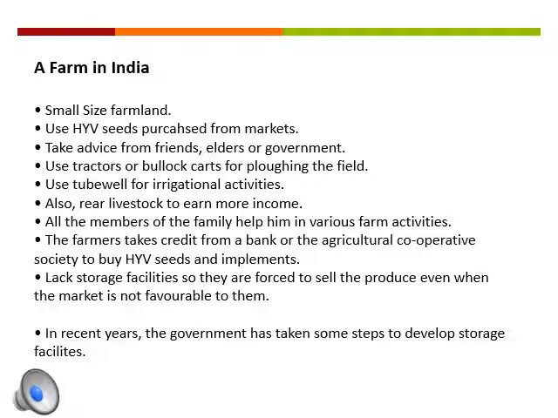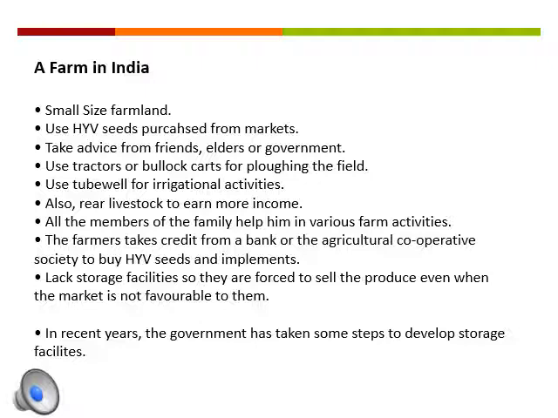Intensive subsistence agriculture is practiced on small farms in developing countries like India that have a large population. A typical Indian farmer has a farmland of about 1.5 hectares. They buy high yield seeds from the market to grow at least two crops a year, which are usually food crops like rice, wheat, and pulses.